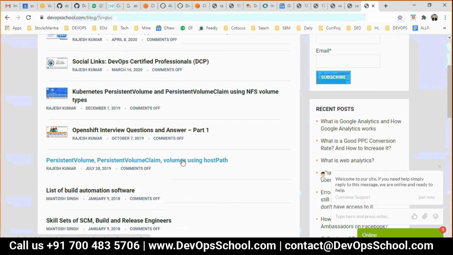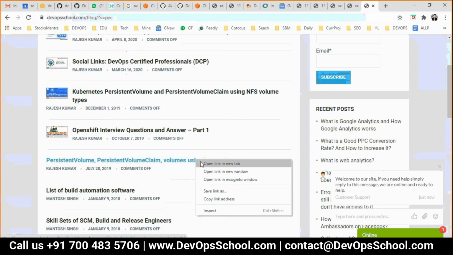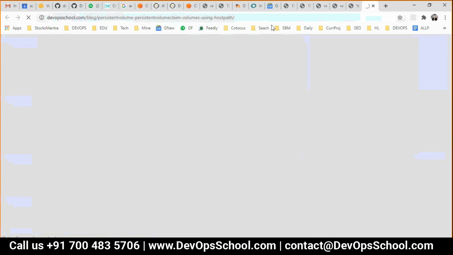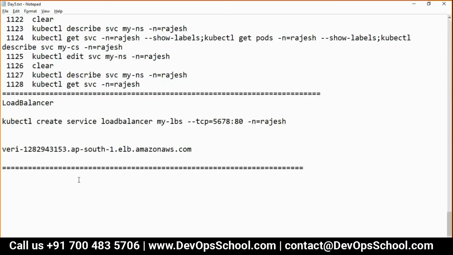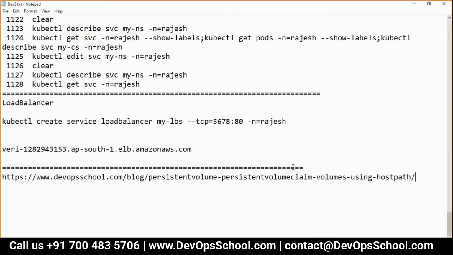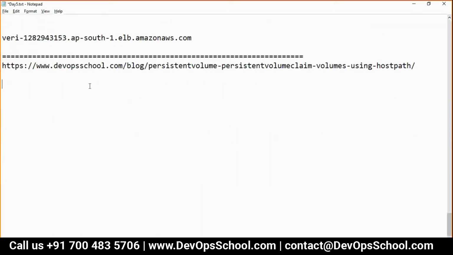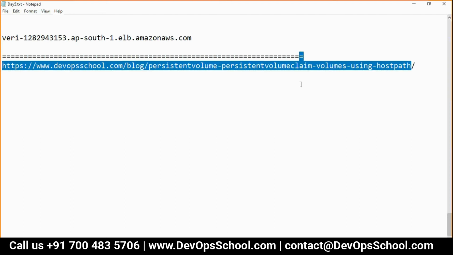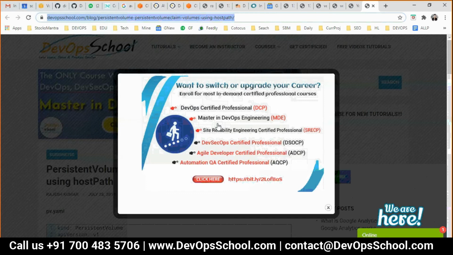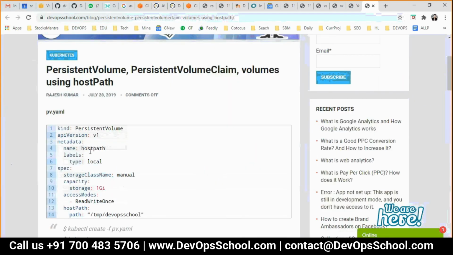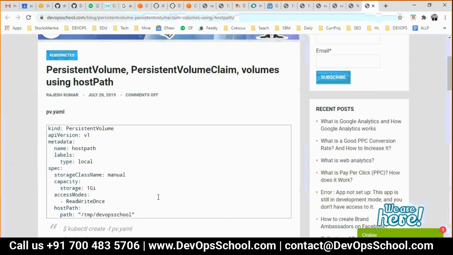So here I will create a PVC using host path. This will help you get started. In real time, we use a network file system only. But in the demo, because we don't have NFS right now, I'm using this one. The instructions will remain the same for everything. The plugin changes, but things will not change.